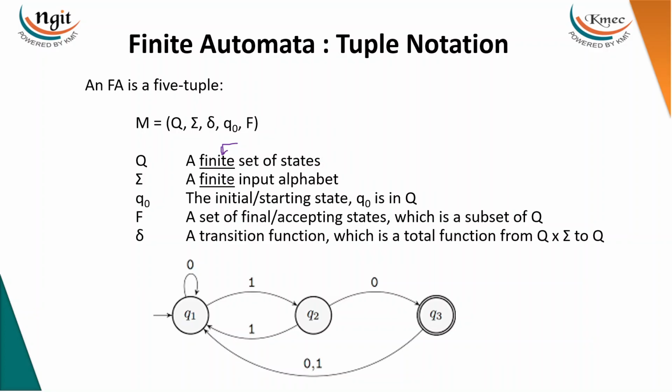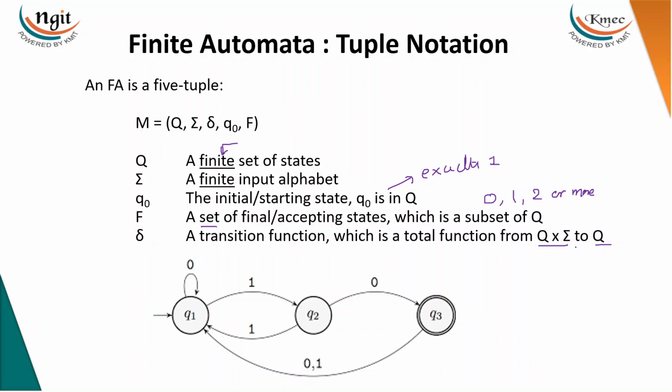No automaton in the market has an infinite number of states. And sigma denotes the alphabet. Of course, the definition of alphabet itself contains finiteness. And q naught is called the initial or starting state. Every automaton is going to have exactly one starting state, not zero, not more than one. And F is a set of final or accepting states, which is a subset of Q. You may have 0 final states, 1, 2 or even more final states in the automaton, but the starting state must be exactly one, while final states can be any number. And the transition function, which drives the edges, is Q cross sigma to Q.